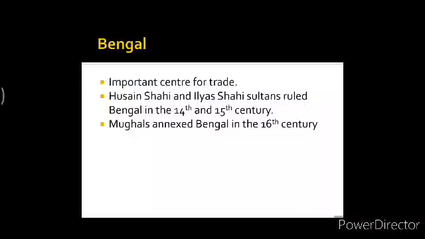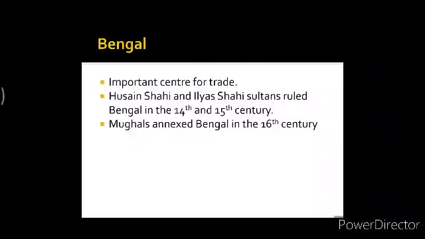But here the governors of Bengal revolted because this place was very far from Delhi, and Delhi was the main hub during that time. It was the central part. So the governors of Bengal revolted, and in the 14th and 15th century, Ilyas Shahi and Hussain Shahi ruled Bengal. But in the 16th century, the Mughals annexed the kingdom of Bengal. This is how we will see all these kingdoms were later annexed by the Mughals, which gave rise to the Mughal Empire. Clear about Bengal?